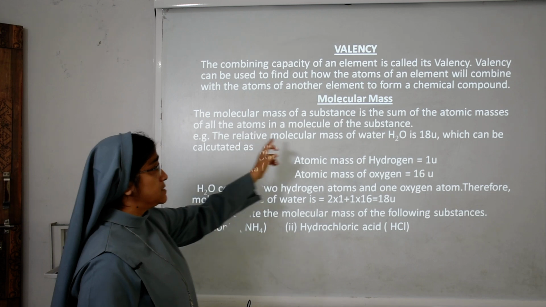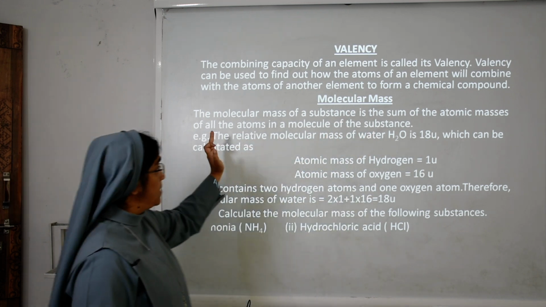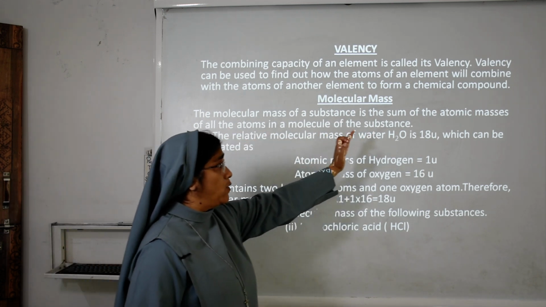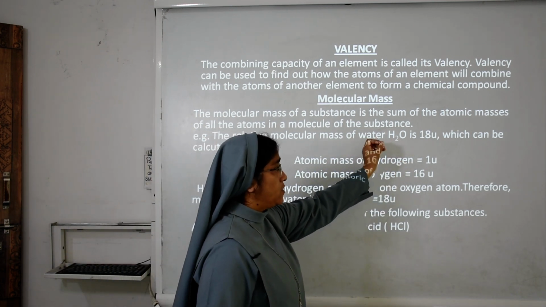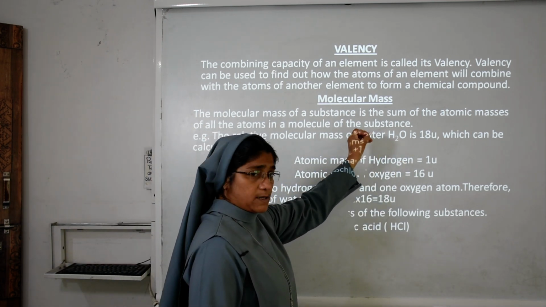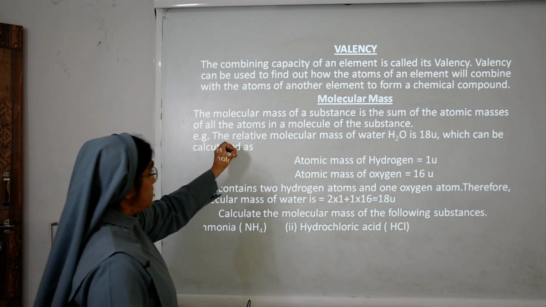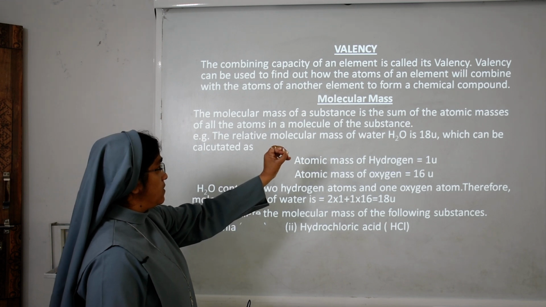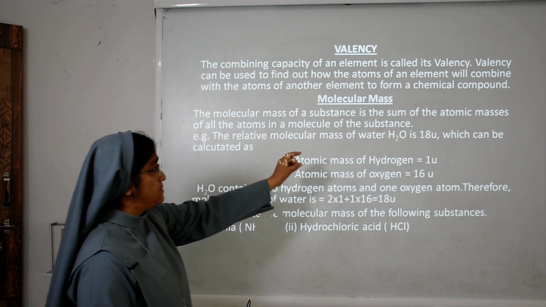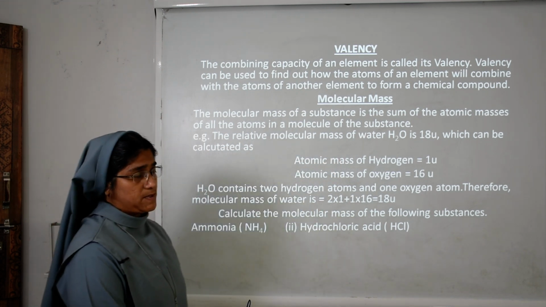It means the sum of the atomic masses of all the atoms in a molecule of the substance. That is water, H2O.